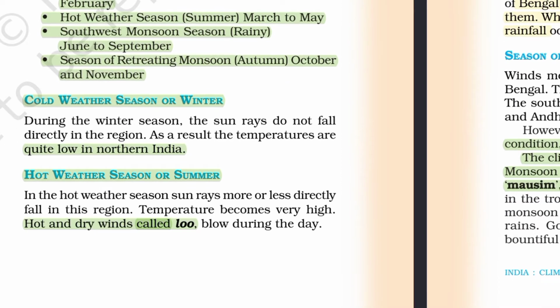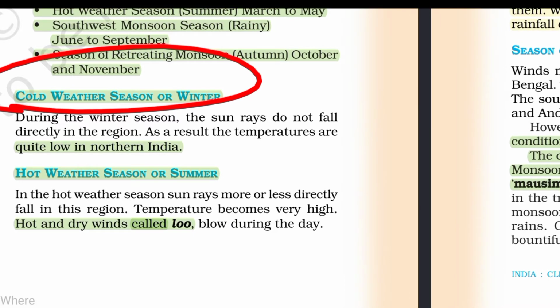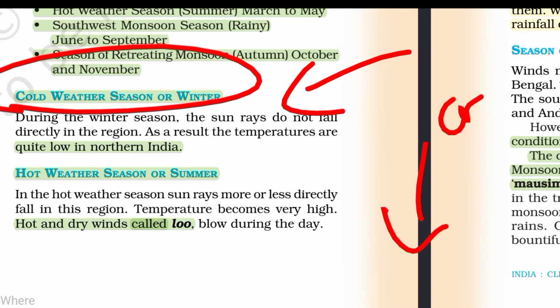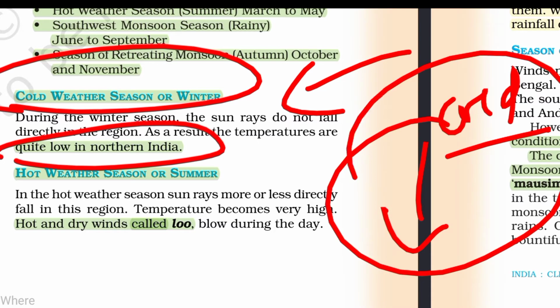Now, the cold season, winter. There are two main types of season: first the cold weather season, and second the hot weather season. What is the cold weather season? When temperature is low, it is the cold weather season. It is quite low in North India. North India has lower temperatures than the southern part of India.